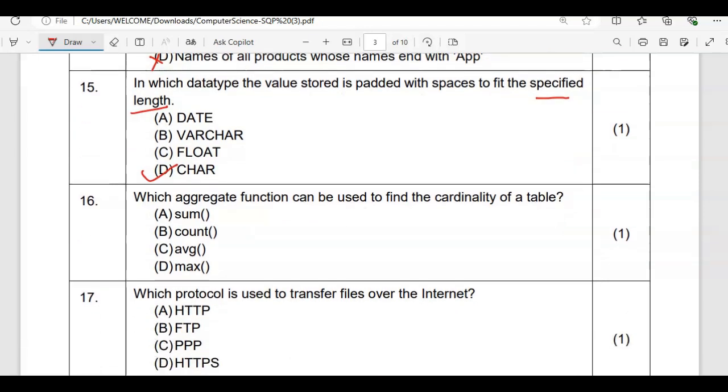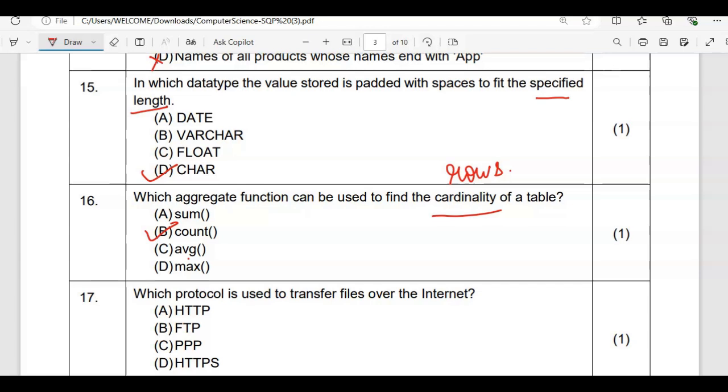Then which aggregate function can be used to find the cardinality of a table? Cardinality is number of rows. So you know very well, number of rows we are finding with sum. No, sum is to find the addition. Average is to find the average. Max is to find the maximum value. Count is actually going to count the number of rows. So the correct one is this only.